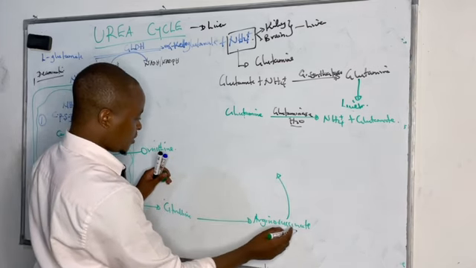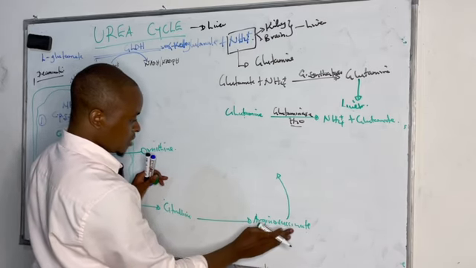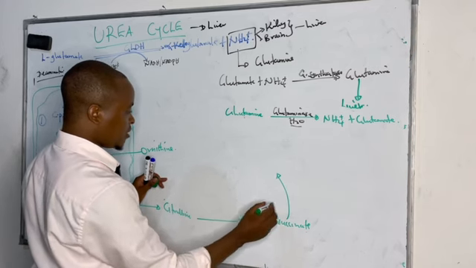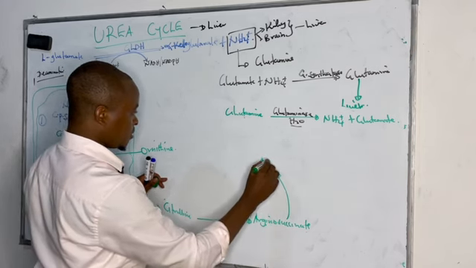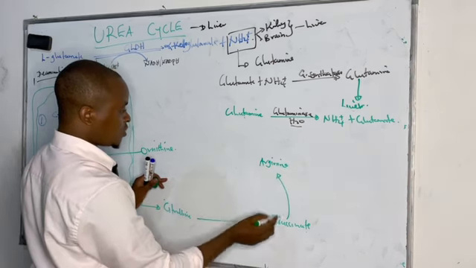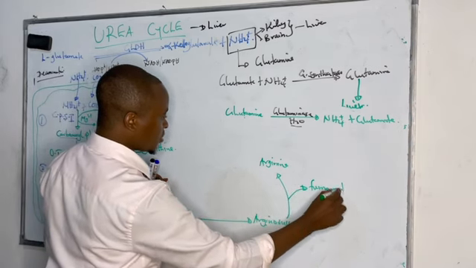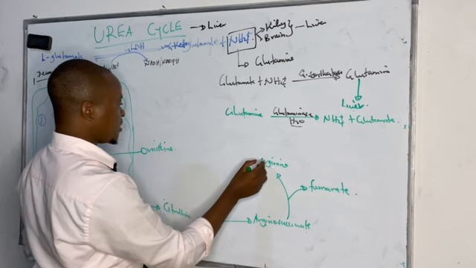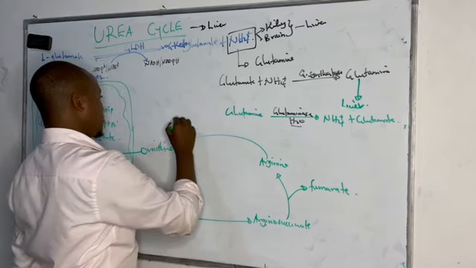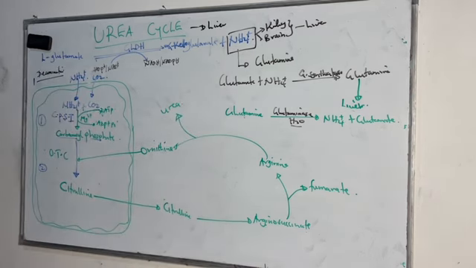This argininosuccinate, we are having citrulline forming argininosuccinate, and from argininosuccinate, we are going to cleave it to form arginine, and after cleaving this argininosuccinate to arginine with the release of fumarate, which is taken to the Krebs cycle, we convert this arginine to ornithine with the release of urea. And these steps occur in the mitochondria.